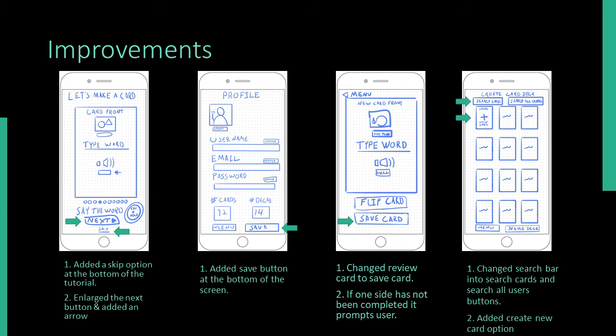On the tutorial, adding a skip option to allow users to go straight into the normal card creation. The other thing is a larger next button with a little forward triangle to help signify to the user that this is where to go to move on.